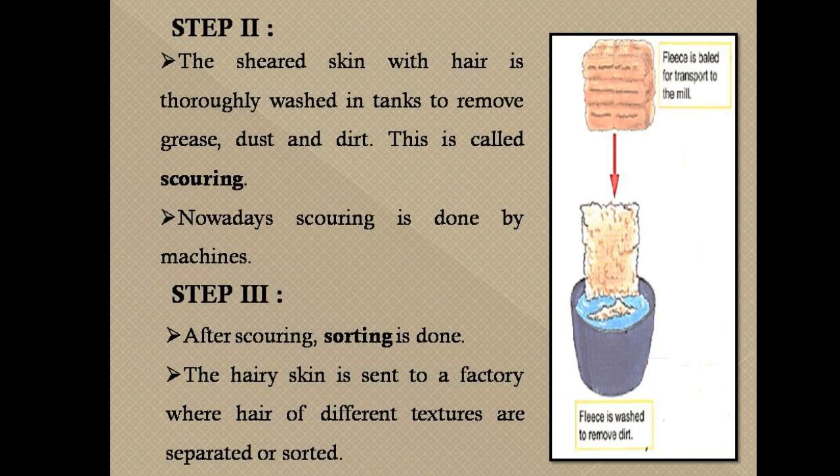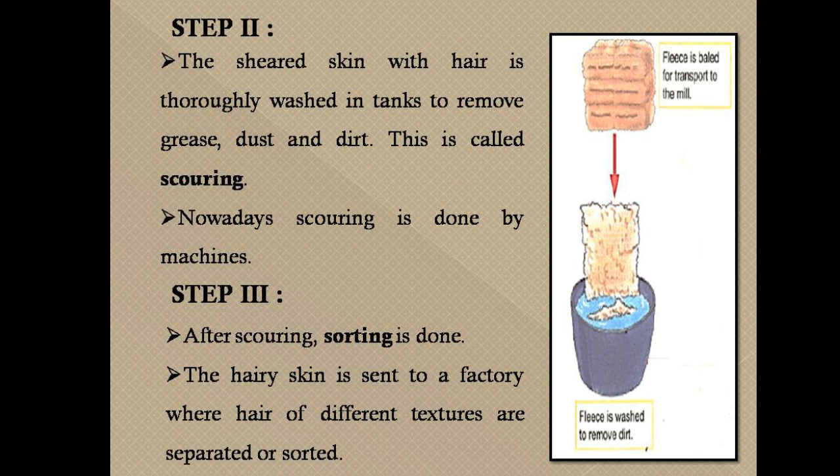So the second step is scouring. The fleece of the sheep contains dust, dirt, dry sweat and grease. So the fleece must be cleaned before it can be processed into wool yarn. The process of washing the fleece, the cut hair of sheep, to remove dust, dirt, dry sweat and grease is called scouring. And scouring makes the fleece of the sheep clean. The scoured fleece is then dried.